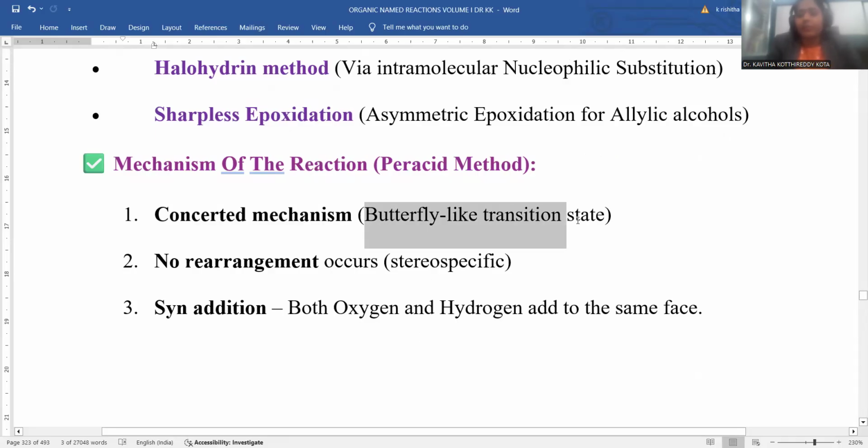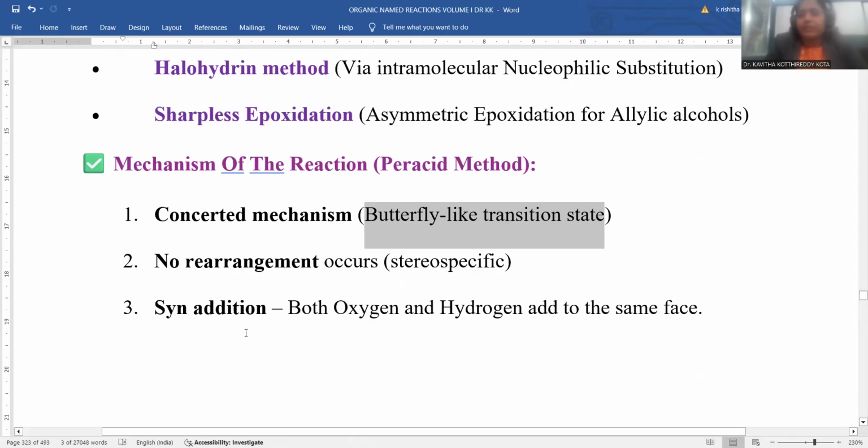A butterfly-like transition state always accompanies a concerted mechanism. The transition state is only hypothetical; it may be following this kind of pathway, and that is the assumption we make. So the butterfly-like transition state is the kind of concerted mechanism it follows for this epoxidation process. No rearrangement takes place. It is stereospecific in nature, and the most suitable compound is generated.